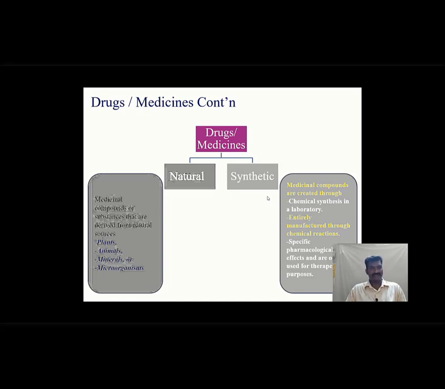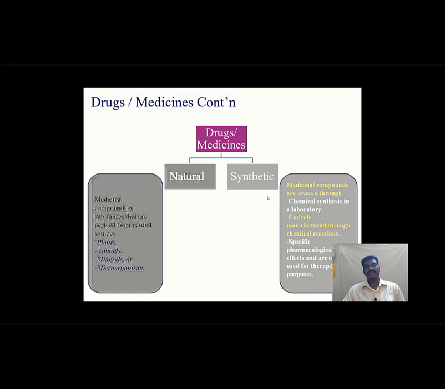Everyone knows what a plant is. Herbs mean we derive from plants, and animals, yes, cod liver oil, those kinds of things. Minerals like iron tablets, vitamins, etc. And microorganisms, obviously those are vaccines.